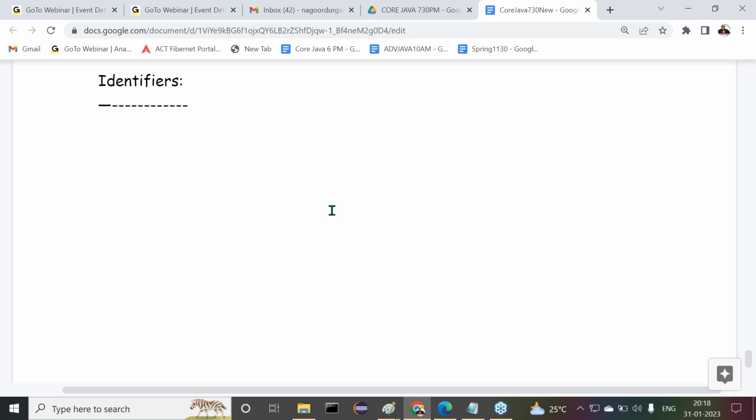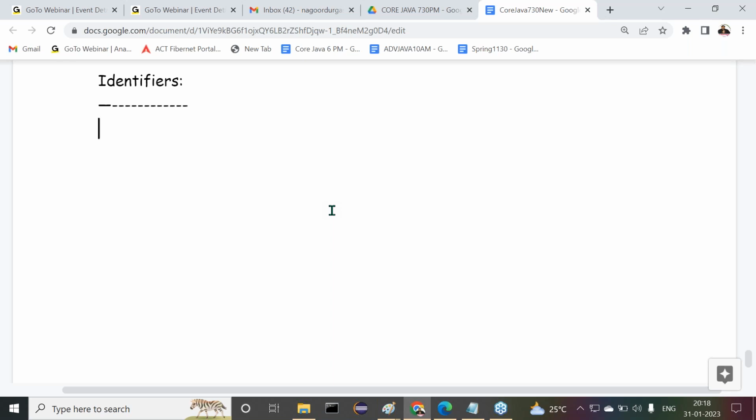If I want to invite you for my occasion, then definitely I have to take one invitation card, and there I have to write your identity. That means I want to call you, I want to invite you. There is an action: I want to invite you. Similarly, in a Java program, if I declare a variable and I want to access it, I require a name for that variable. I require some identity for that variable. If I define a method in my Java program and I want to call that method, I need that method's identity.